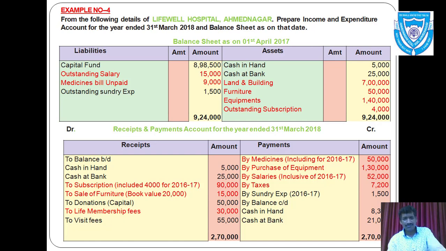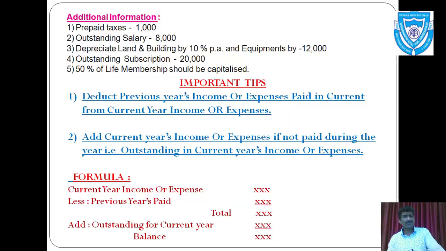Balance sheet and receipt and payment account is given. Also some additional information is given. We can see here prepaid taxes rupees 1,000, outstanding salary rupees 8,000. Land and building and equipment should be depreciated. Land and building at the rate of 10% per annum and equipments by rupees 12,000. Also outstanding subscription of rupees 20,000. And at last 50% of life membership fees is said to be capitalized.